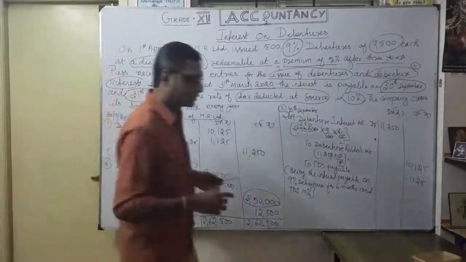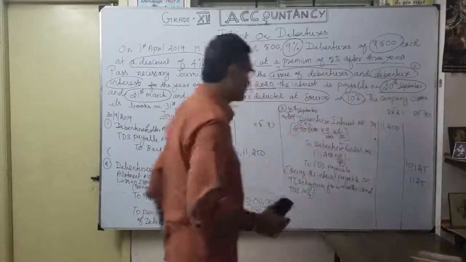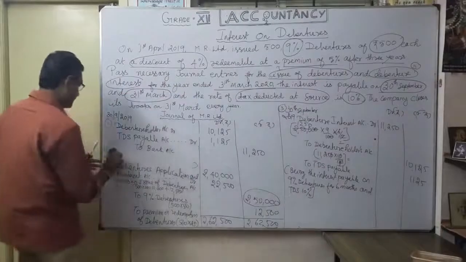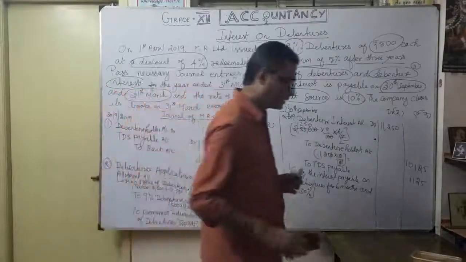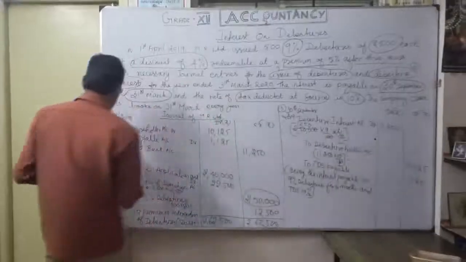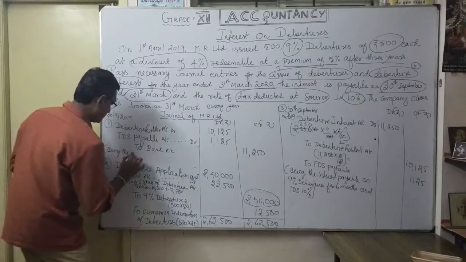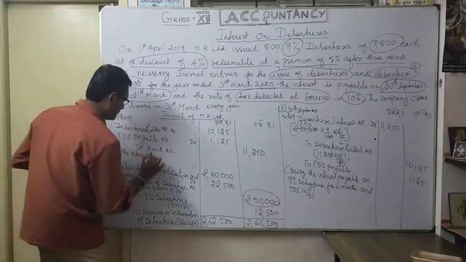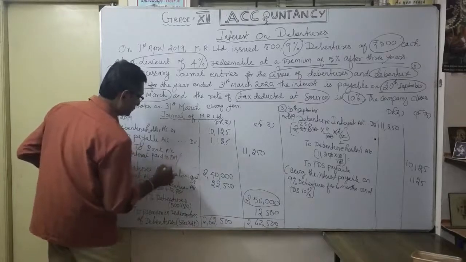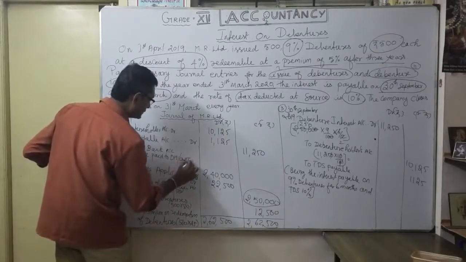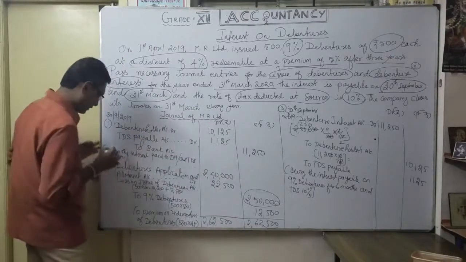So narration, simply you have to write: being the interest paid to debenture holder and the TDS payable. Narration is very important. I will write it here. Being the interest paid to debenture holder, short form, don't do it, and TDS at 10%.